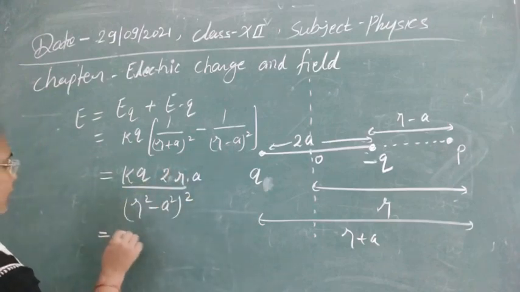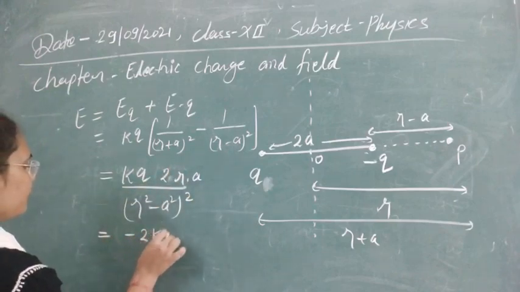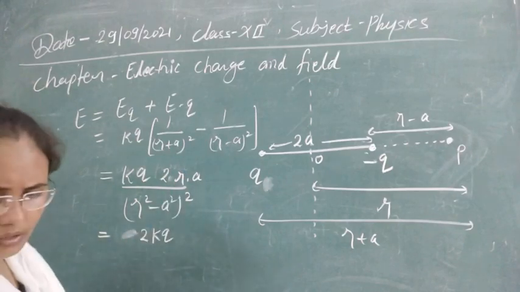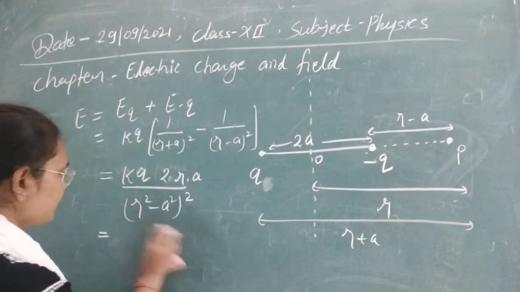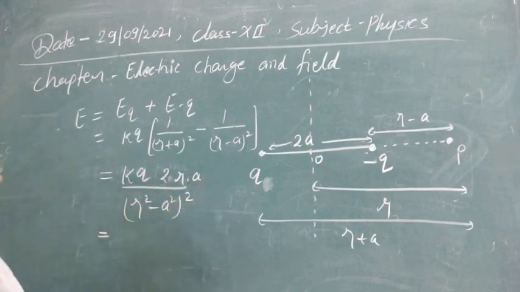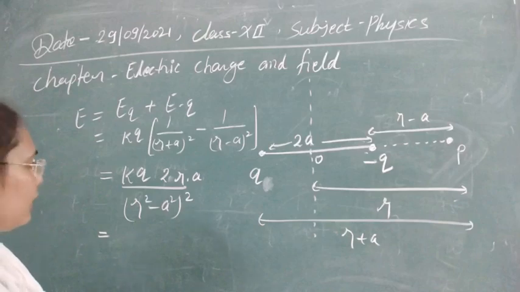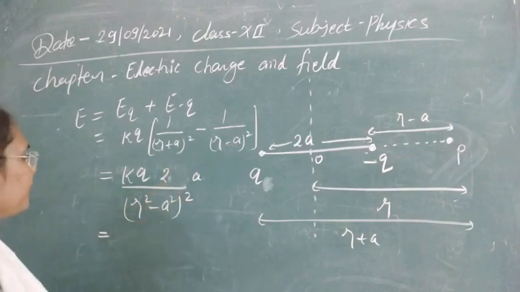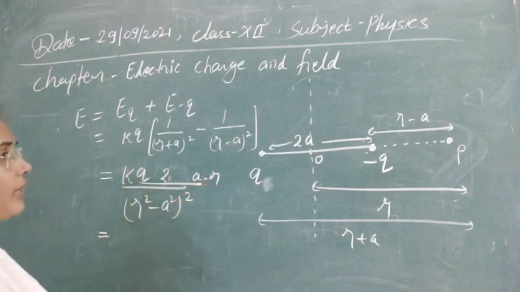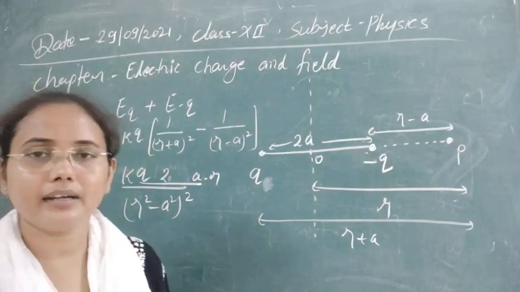Now the final value will be 2kq, removing the minus sign, or 2 times, just see this value, this is q into 2a. Write down this value at one place, then this is r now. So this value q into 2a is what? Just now we have defined it as the dipole moment.